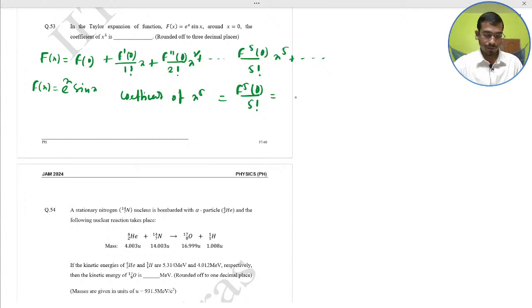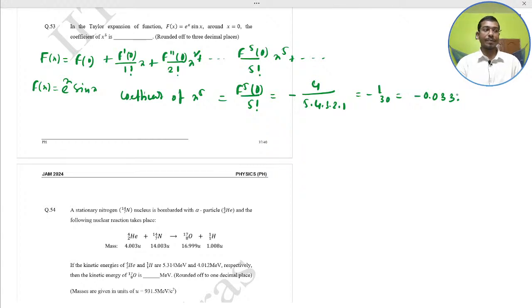Simple. So this would become minus 4 by 5 factorial, 5 into 4 into 3 into 2 into 1, minus 1 by 30. That would become minus 0.033. And one thing for NAT type of question, round up to 3 decimal places, and the minus sign is very important. The answer would be minus 0.033 here. If you don't give the minus sign, you would get a big zero. The answer would be minus 0.033.